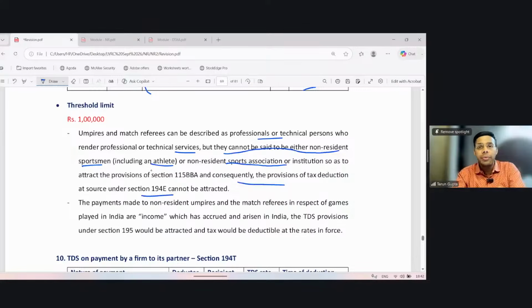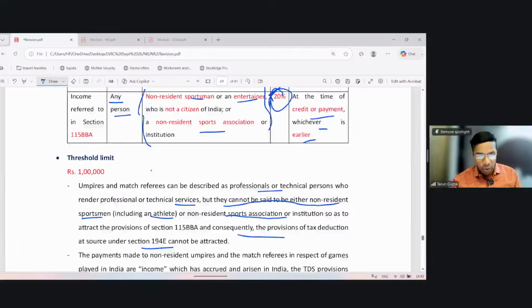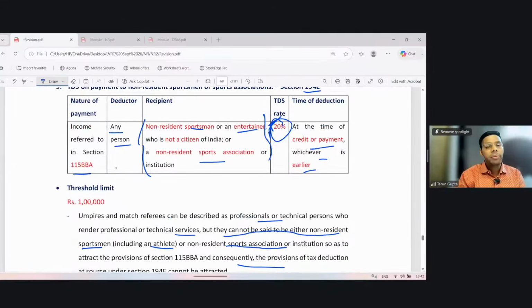Rather, TDS shall be deducted under section 195. Why is TDS under section 194E not deducted? Because the income does not qualify under 115BBA. And if the income does not qualify under section 115BBA, then 194E cannot apply. Because 194E applies only on the income referred to in section 115BBA.